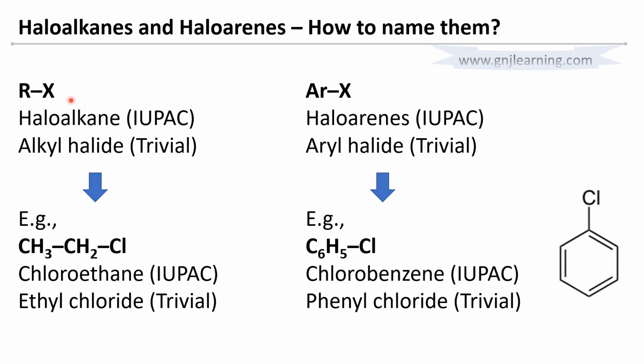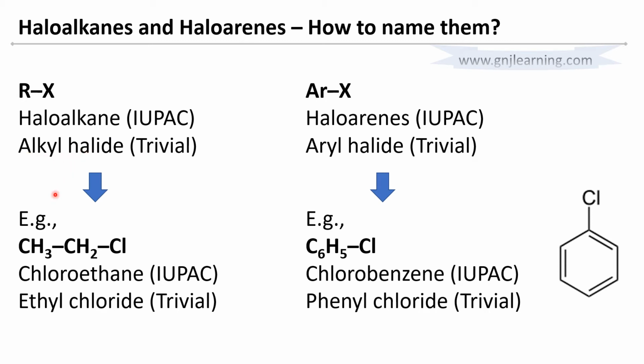What is the difference between IUPAC naming and trivial naming? In IUPAC naming, the halogen atom is named first, followed by the alkane. Whereas in trivial naming, the alkyl group is named first, then the halide.